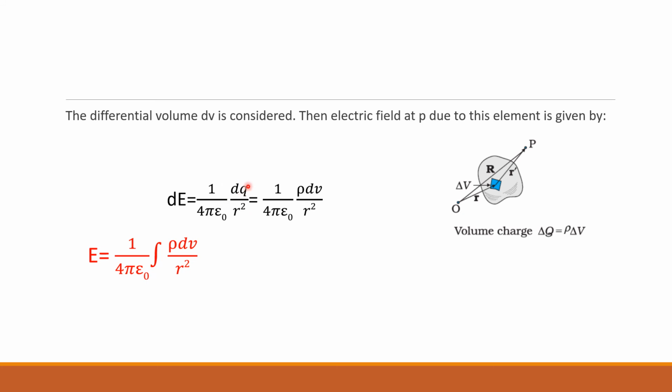Okay, not delta. So dE is equal to 1 by 4 pi epsilon naught dq by r square. Small charge dq, small electric field dE. d means differential element, differential electric field. Then 1 by 4 pi epsilon naught. For dq you substitute as rho into dv. Then finally E is equal to 1 by 4 pi epsilon naught integral rho dv by r square. Okay. So these are the three types of charge distribution. It's clear, no? Line charge, surface charge and volume charge. No need to confuse.